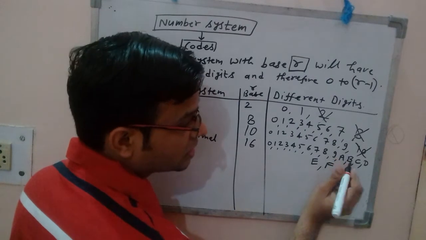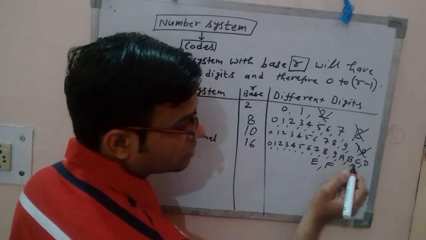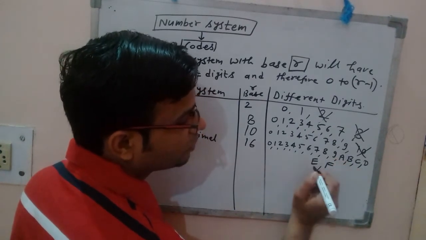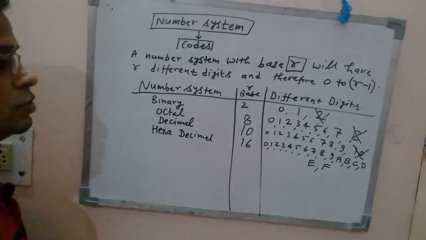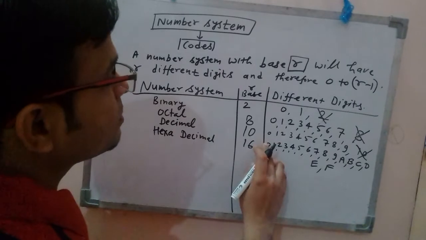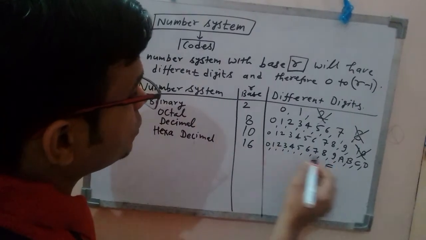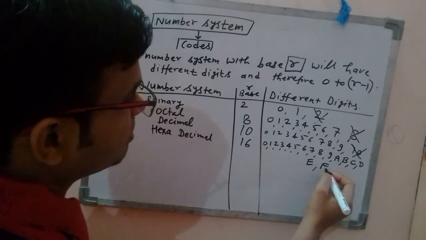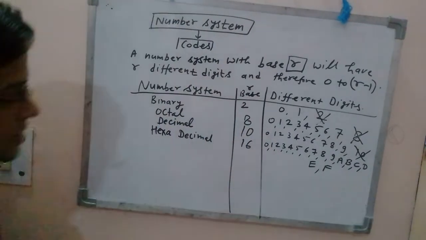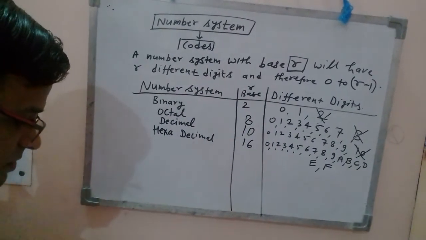That means A, 11 B, 12 C, 13 D, 14 E, 15 F, right? Like this. So total 16 symbols will be there from 0 to F. See, 0 to 9 is 10 symbols, and then A to F is 6 symbols, these 10 plus 6 are 16 symbols, right? So this is the hexadecimal system.